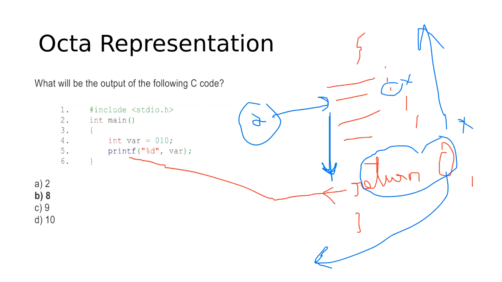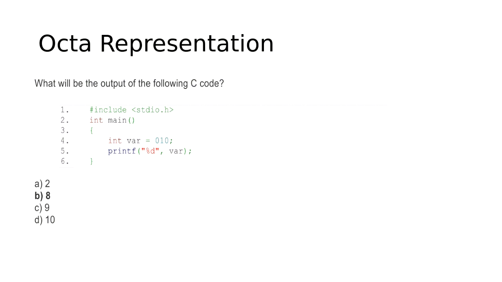So let's start now. So 8 is the output of this. So if anyone knows how we get this output 8, Amit, you want to say something? Yes, Pradeep is right. Pradeep is right. So if you find something like 0 1 0, it is the octal representation.